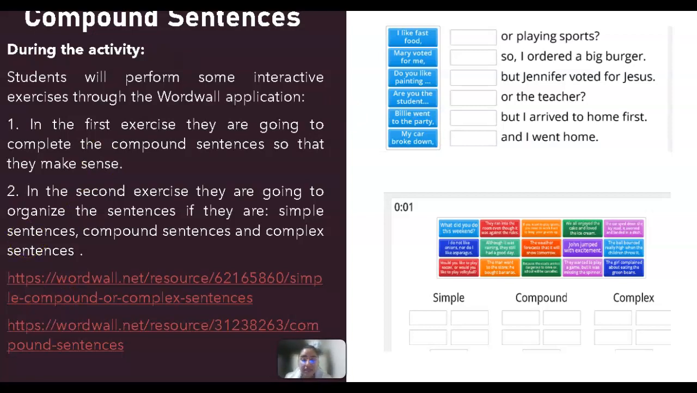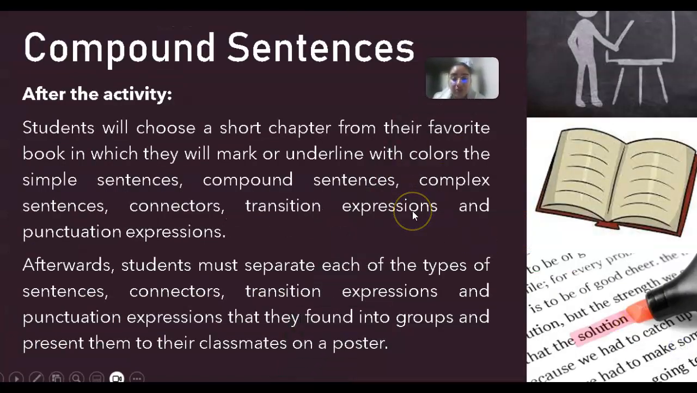After the activity, students must choose a short chapter from their favorite book and underline the simple sentences, complex sentences, compound sentences, connectors, transition expressions, and punctuation expressions. Afterwards, they must group each type of sentence mentioned above and place them on a creative poster to present to their classmates.